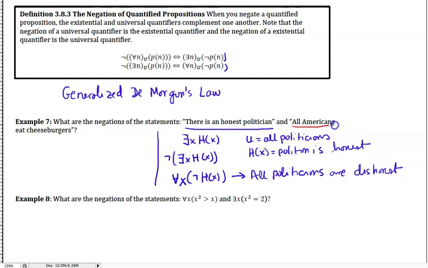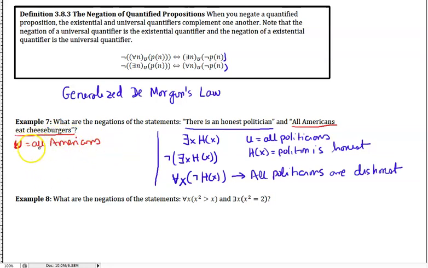All right, let's look at this statement. All Americans eat cheeseburgers. Let's say my universe is all Americans. You can see it's important to define your universe at the beginning. We'll see this later on too.